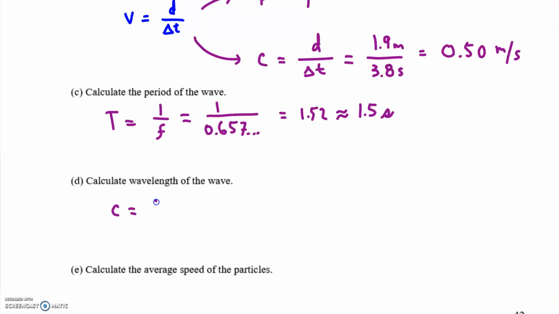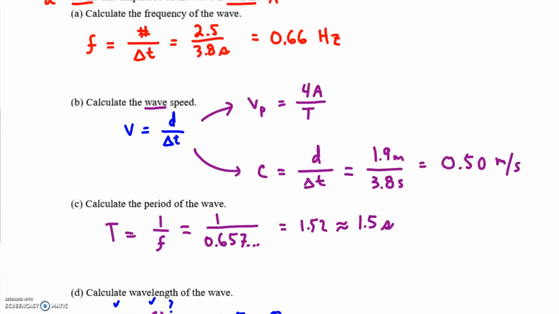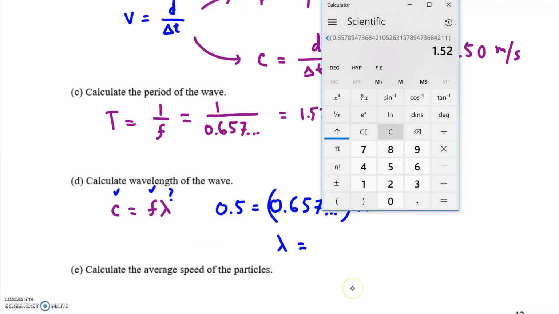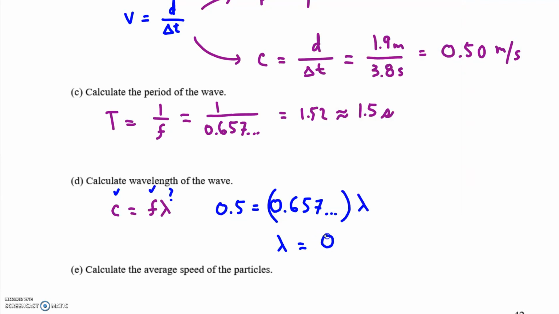To find the wavelength, now we can use this equation. We know speed and frequency. We seek wavelength. The speed again was 0.5. The frequency was that unrounded value, 0.657, times the lambda. And if you divide, you will get 0.5 over 0.657. I should keep all the decimal places, but I think it rounds to 0.76.